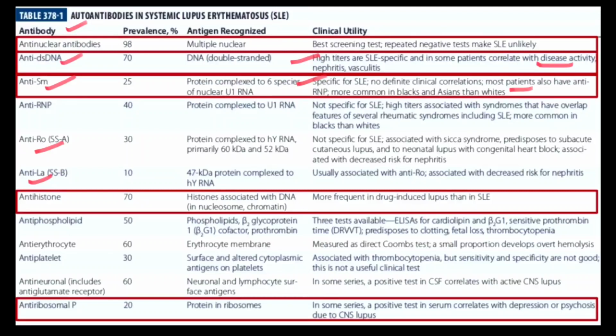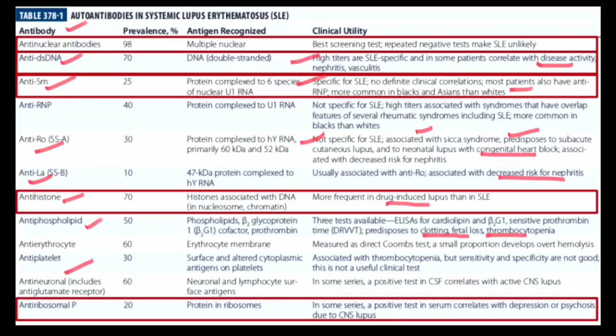So anti-Ro, that is SSA, is not specific for SLE but is associated with Sicca syndrome, and also predisposes to subacute cutaneous lupus and neonatal lupus with congenital heart block, and is associated with a decreased risk for nephritis. Anti-La, SSB, is also associated with anti-Ro and decreased risk for nephritis. Anti-histone is more frequent in drug-induced lupus than in SLE. Anti-phospholipid autoantibody, right? There are 3 tests available for this, and it predisposes to clotting, fetal loss, and thrombocytopenia.